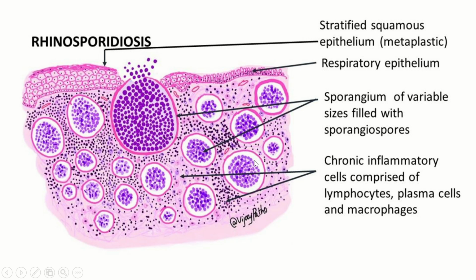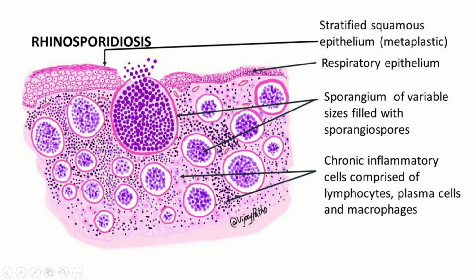So this is a diagrammatic picture of how rhinosporidiosis will look. This is from the nasal mucosa. The normal nasal mucosa will have a respiratory epithelium, that is pseudostratified columnar epithelium. Because of chronic irritation or inflammation, there is going to be metaplasia. What is metaplasia? Changing of one epithelium into another. If the respiratory epithelium is normal in that area and squamous epithelium comes instead, that is called metaplasia.